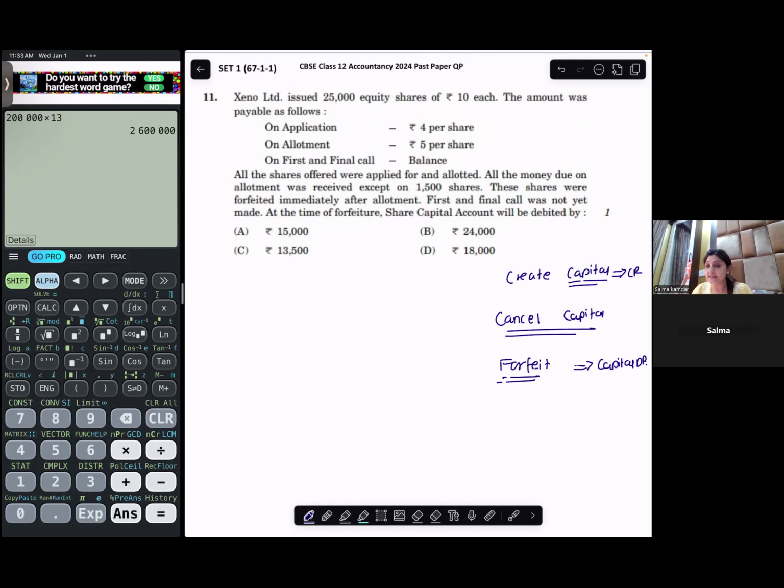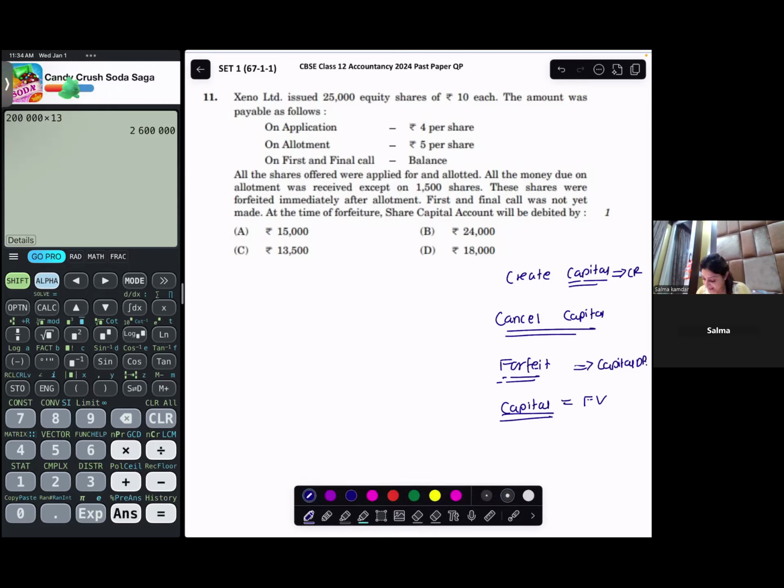And the capital will never exceed the face value. These are the rules that you should remember. Capital will never be more than the face value. Capital will always be equal or less than the face value, depending upon how much capital is created. When is capital created? Capital is created when you call for it.